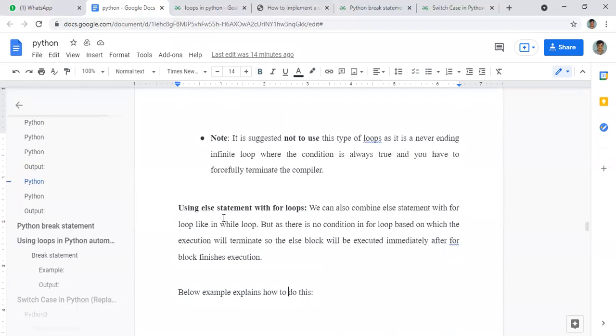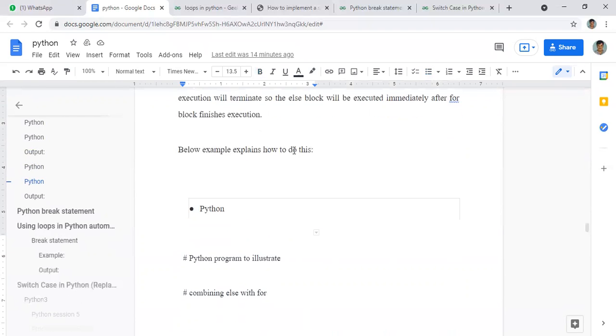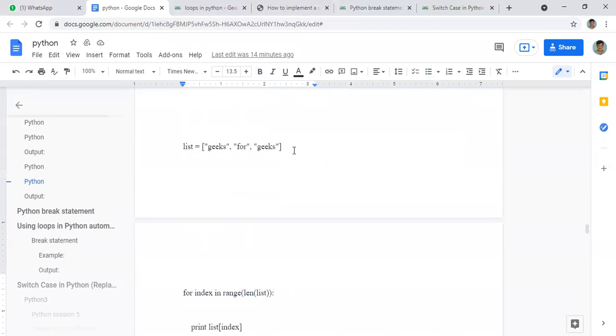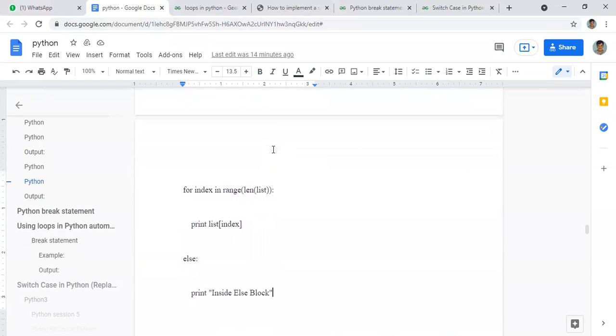Now, another loop. We studied else, and you can use this else statement with for loops as well. I'll show that with an example: else with the for loop. First we have saved a list of 3 words. That is clear. Now what will happen? Look here, we are using a for loop. In this for loop, I am giving index in range of the length of the list.